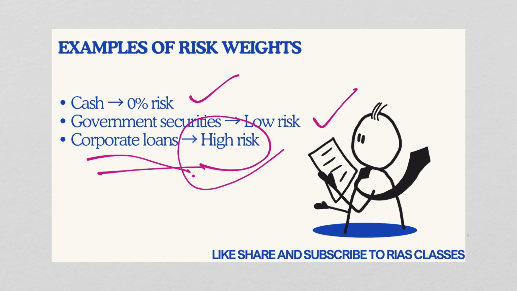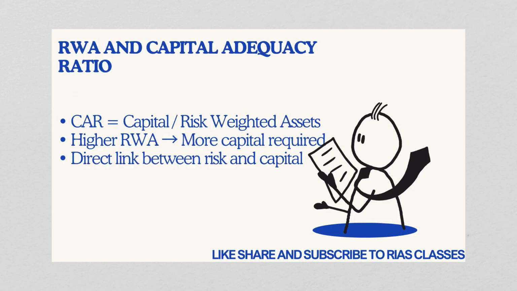Now, RBI always uses RWA. But why? You see, RBI uses risk-weighted assets to ensure that banks hold enough capital. Capital is linked to risk exposure and the financial system remains stable. So, without RWA, banks may take excessive risk and endanger the depositors' hard-earned money. So, this is the reason why RBI uses RWA.